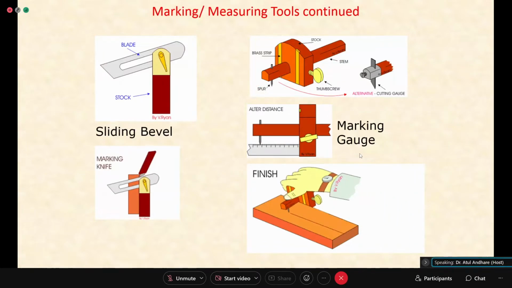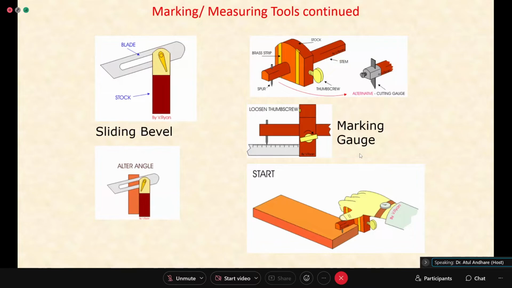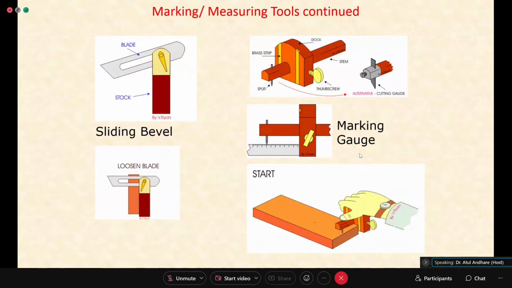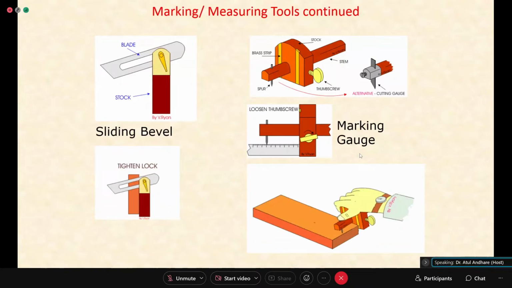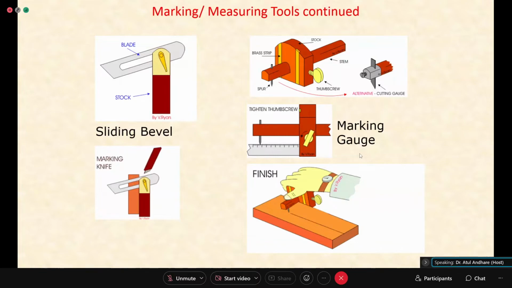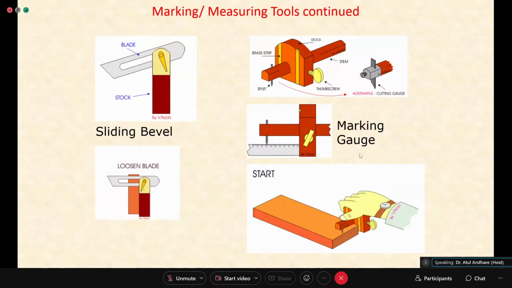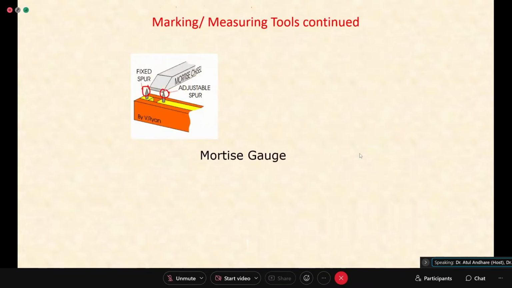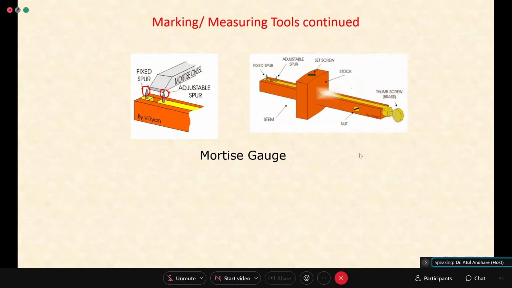So you use a sliding bevel to draw lines at a certain angle. You use a marking gauge to draw a single line from one end of the workpiece. Now instead of a single line, if you want to draw two parallel lines at one go, shall I move ahead? Yes, sir. Okay. If I want to draw two parallel lines separated by some distance, you can use what is called a mortise gauge. So one is a fixed point, one is an adjustable point. So that is what is shown here.